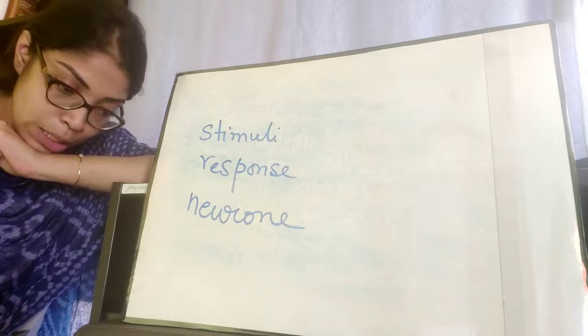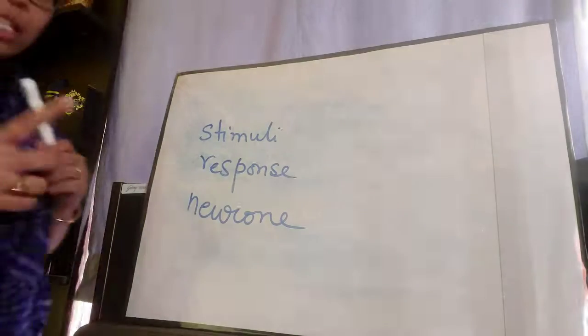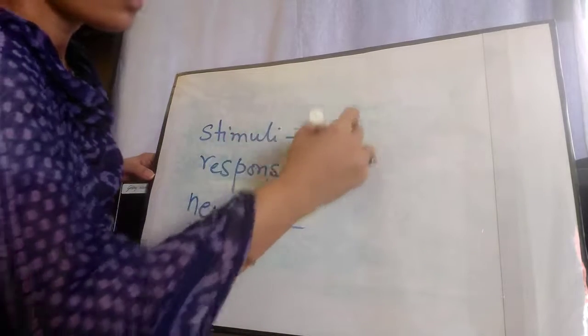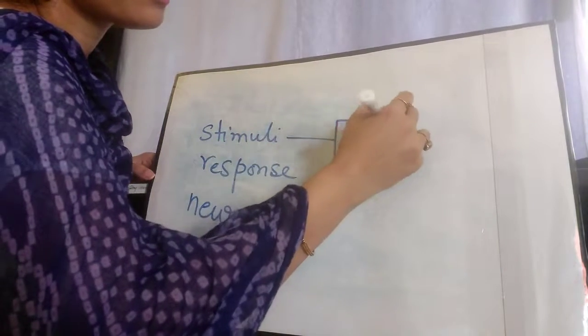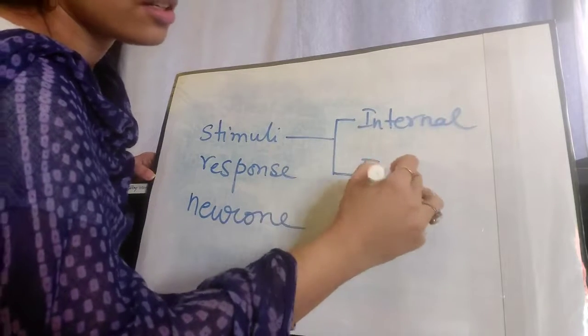Now let's talk about the structure of neuron. Before going into that, let me tell you, stimulus is of two types. You will find it in the did you know. Stimulus is of two types. One is the internal and the other one is the external.